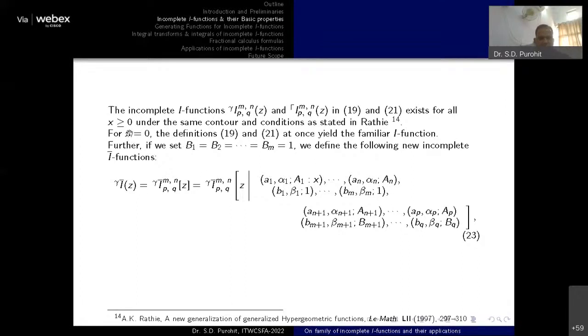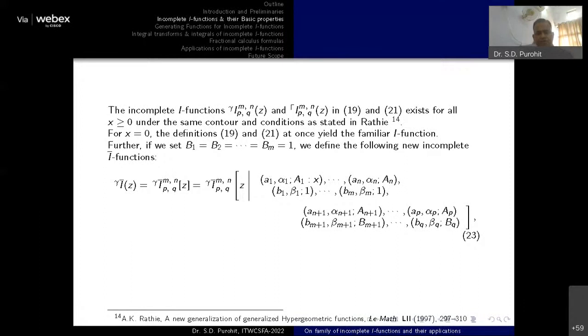So you can see, if I put x equal to 0, the incompleteness will be removed. You can see in the incomplete gamma function, the limits are 0 to x and x to infinity. If I put x equal to 0, that means the first integral vanishes and the second integral will continue from 0 to infinity. So it will be a gamma function. So if I put x equal to 0, that means the incompleteness of the function is removed and it will convert into the original one.